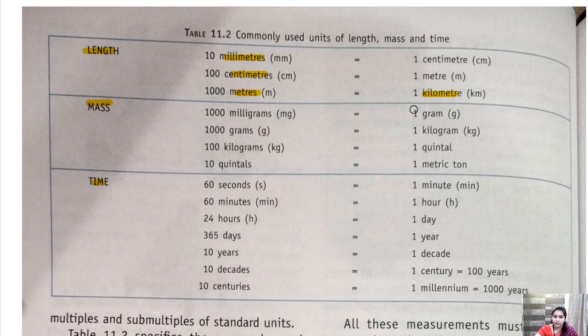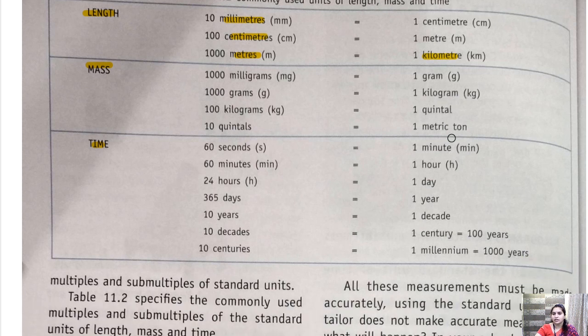Kilometer is the biggest, then meter, then centimeter, and the smallest is millimeter. So this is a pattern. I have made it more clear in the video that I have shared. You can go through that video. Similarly, for mass, we have milligrams, grams, kilograms, and quintal. So this is the measurement and this is the way we can convert it.